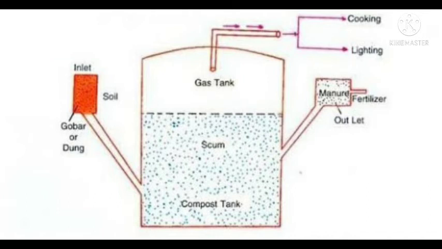There is another outlet at the side of this. From this, the spent slurry is removed and may be used as fertilizer. So biogas produced in a biogas plant can be used for cooking and lighting. Clear? So this is the biogas plant.